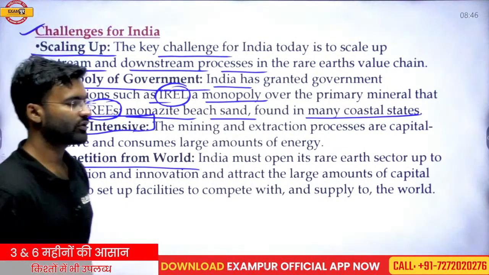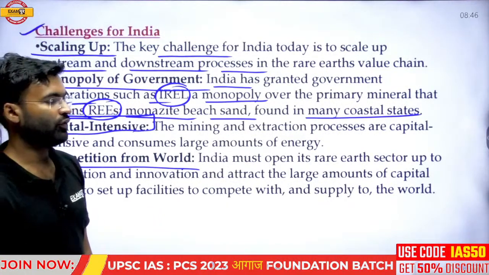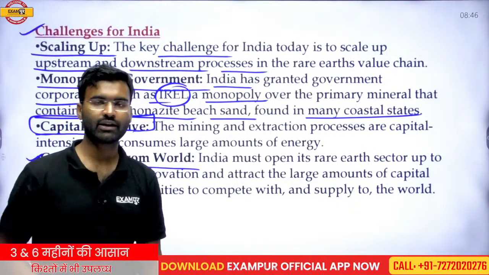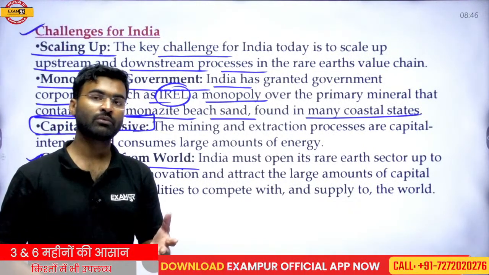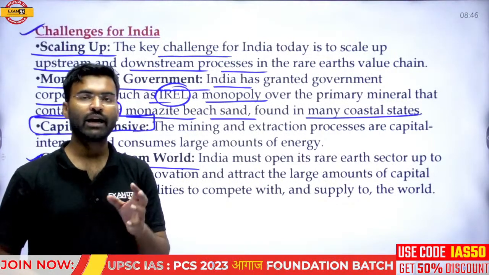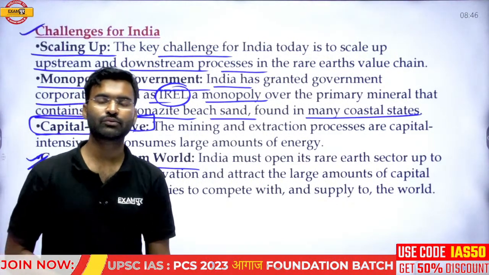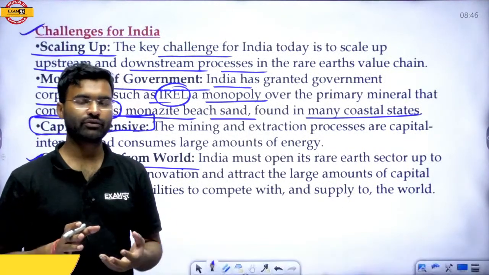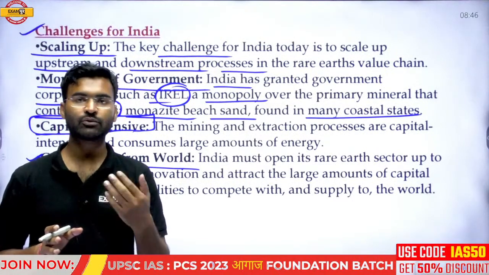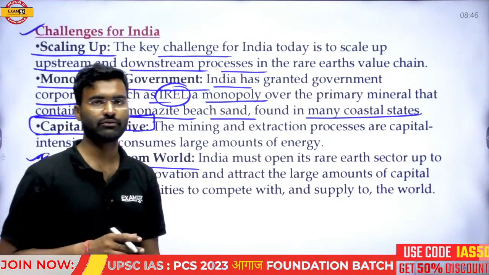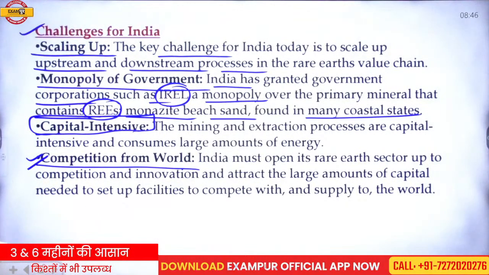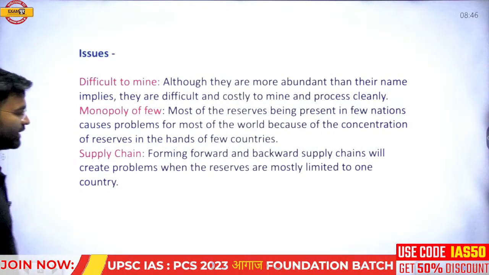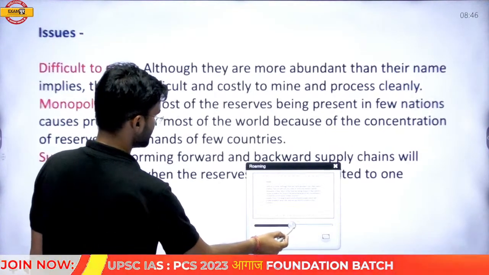Competition from the world is an established challenge in all sectors. There is competition from other countries, so if you want to establish yourself in the market of rare earth metal, you will face challenges, and you have to work on the improvement of the quality of the product. You have to work on the different sectors associated with rare earth material production. Okay, so competition from the world.